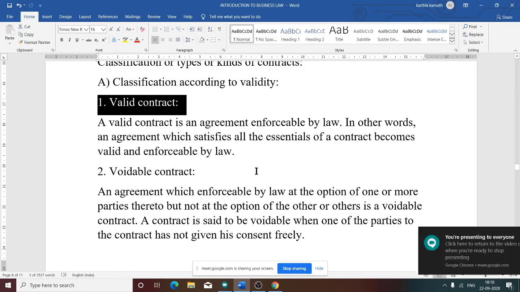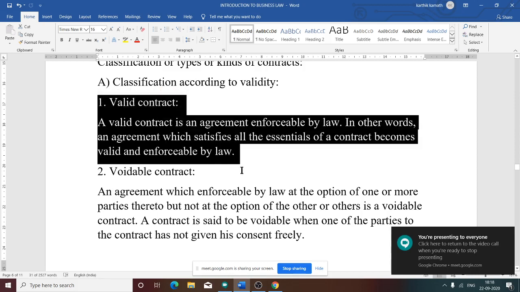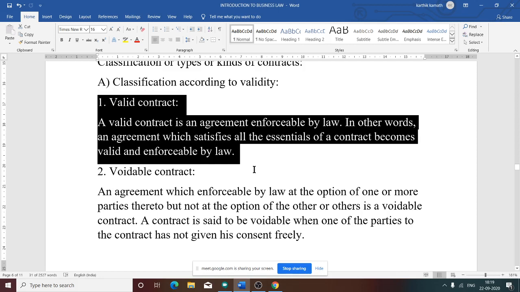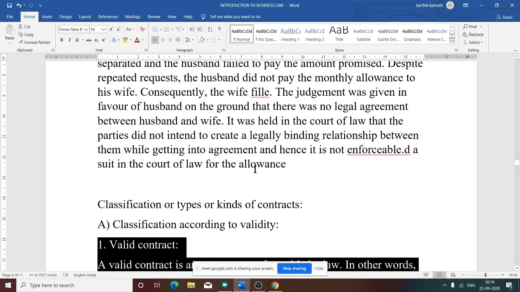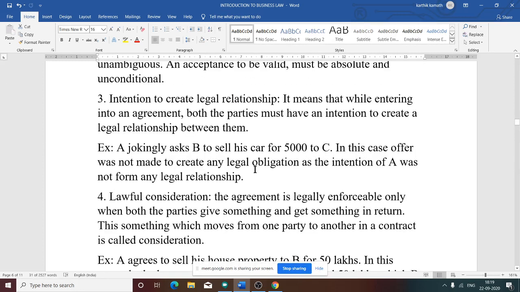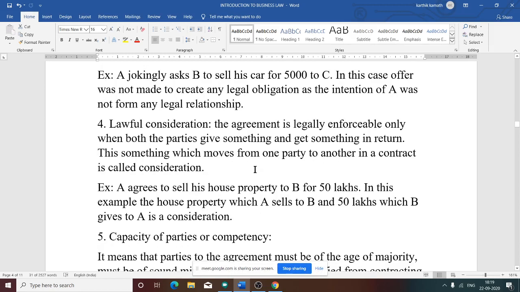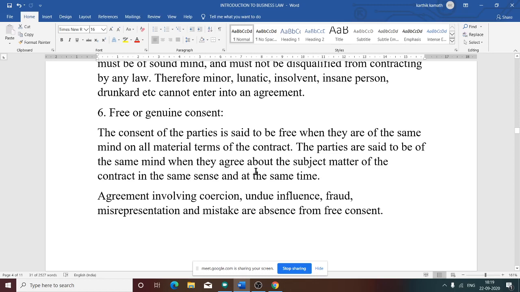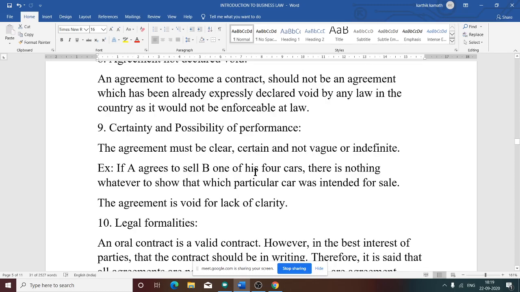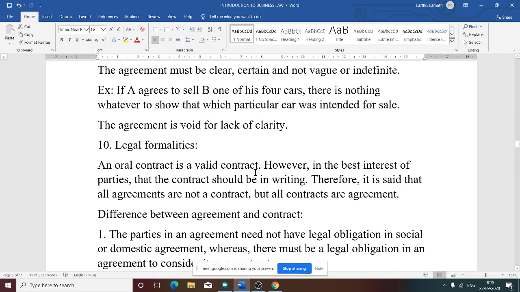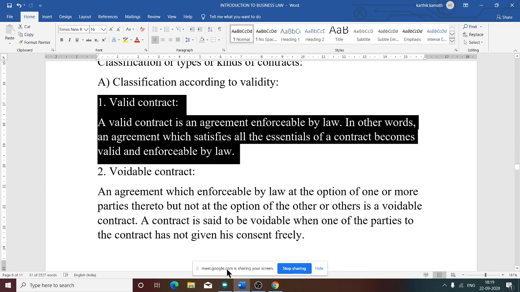So now you see, a valid contract is a contract or an agreement enforceable by law. In other words, it is an agreement which satisfies all the essentials of a contract to become valid and enforceable by law. All the essentials of a contract that we have discussed: plurality, offer and acceptance, intention to create legal relationship, lawful consideration, capacity, free and genuine consent, agreement not declared to be void, certainty and possibility of performance, legal formalities. All 10 conditions must be satisfied in order to call a contract a valid contract. So that is the meaning of this.